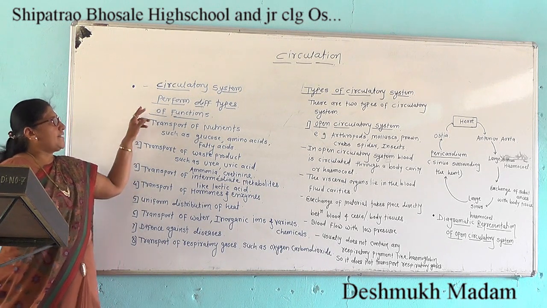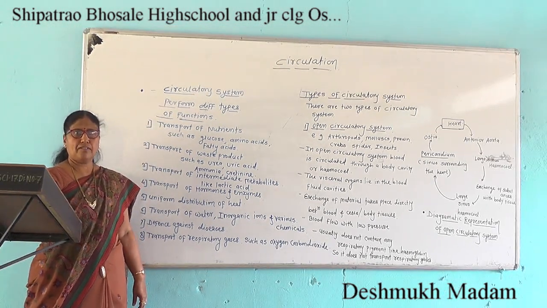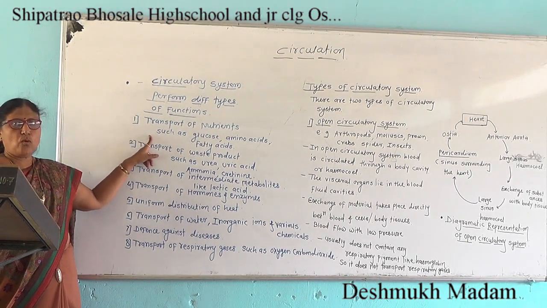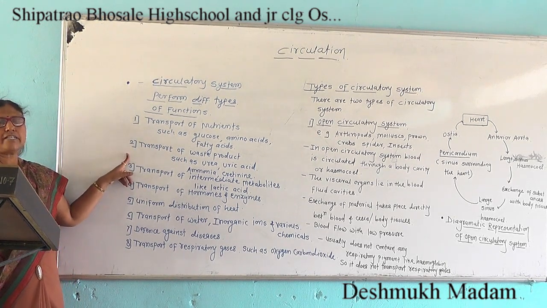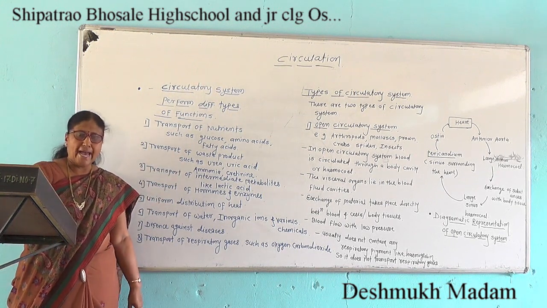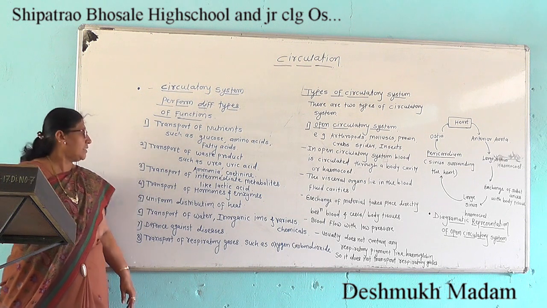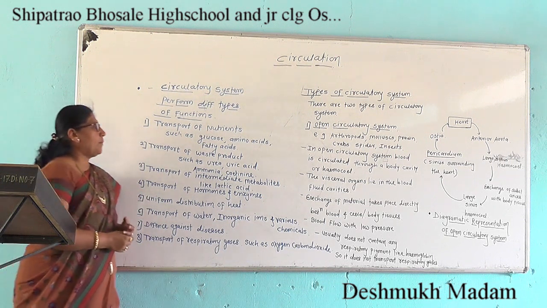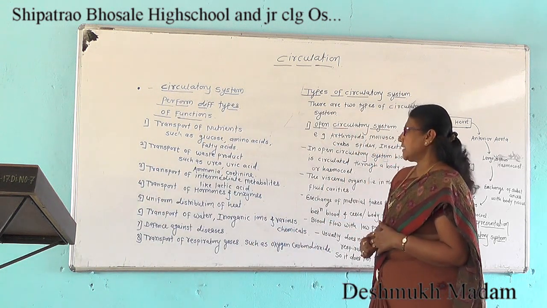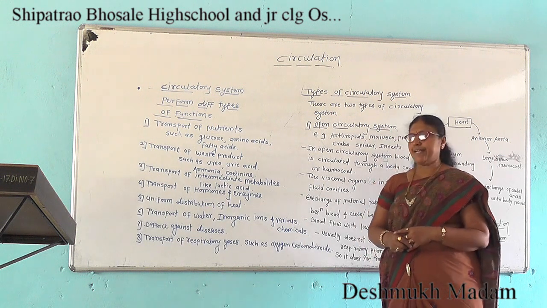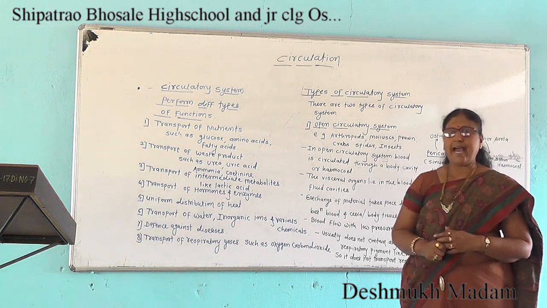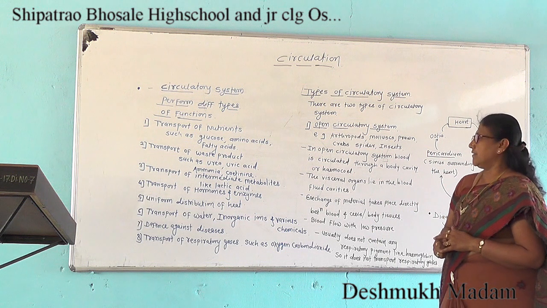The circulatory system performs different types of functions, such as transport of nutrients such as glucose, amino acids and fatty acids. The second function is the transport of waste products such as urea and uric acid. Then the next function is the transport of hormones and enzymes, then transport of water, inorganic ions and various chemicals.